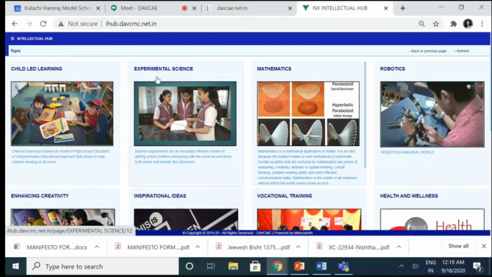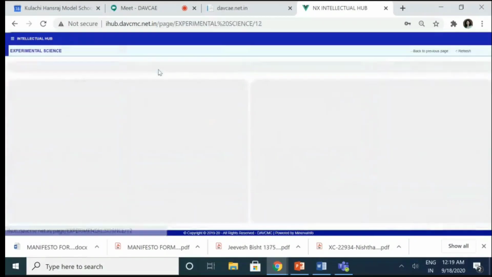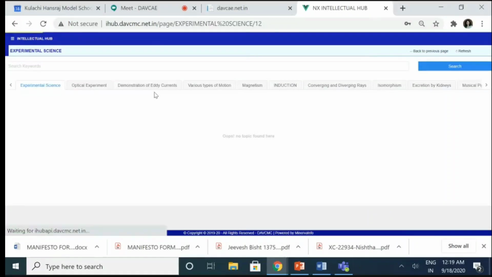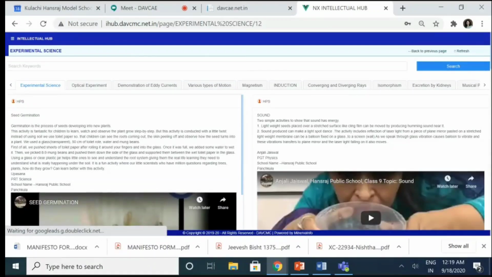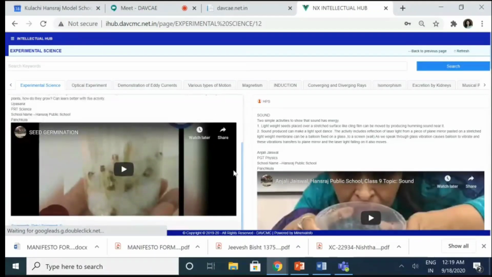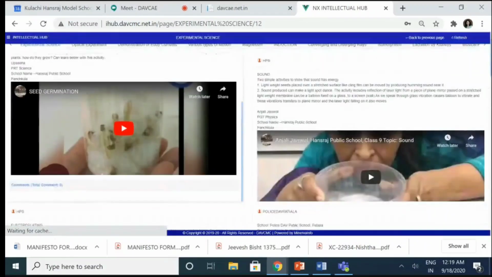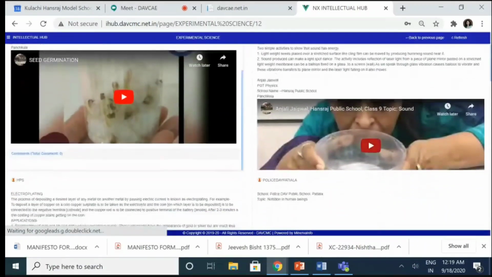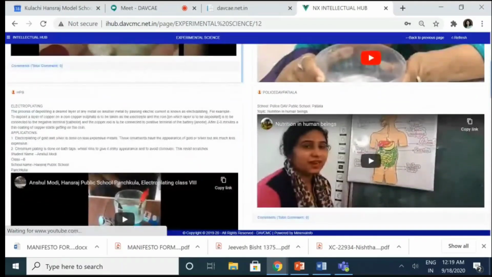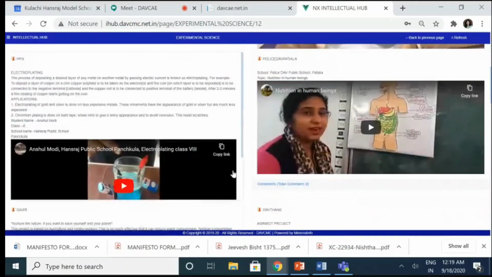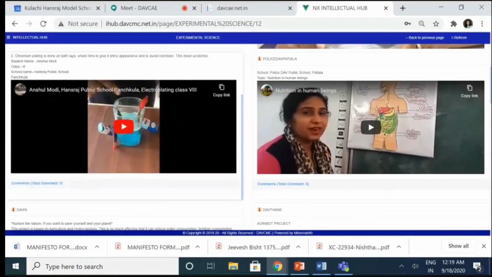So let me show you a couple of things. If you see experimental science, and I go on to the first thing, seed germination, the complete video of seed germination is there. There's another video, 2 simple activities that show that sound has energy. So if I click on these, nutrition in human beings, beautiful videos which explain every small concept so nicely.